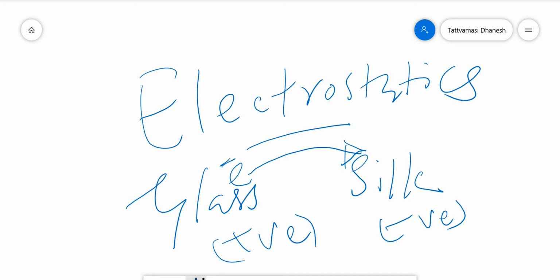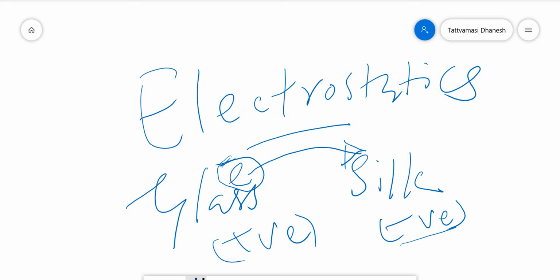The atom contains a positively charged nucleus, and the negatively charged electrons are revolving around the nucleus. These electrons are transferred from glass to silk. The substance which loses electrons will get positive charge, and the substance which gains electrons will get negative charge. So when glass is rubbed with silk, electrons are transferred from glass to silk, and the glass gets positive charge and silk gets negative charge. This is what happens during rubbing.